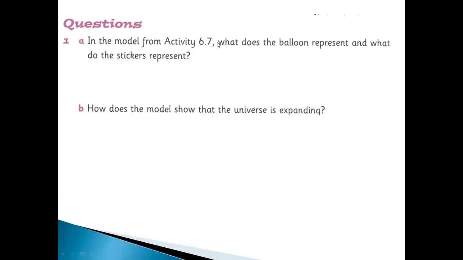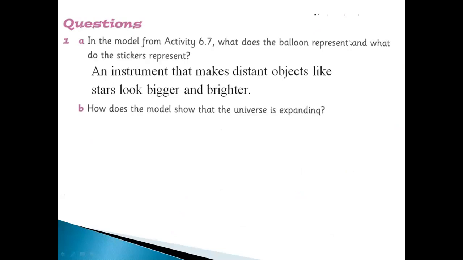Okay, let's solve the questions. In this model from activity 6.7, what does the balloon represent and what do the stickers represent? It's easy. A telescope is an instrument that makes a distant object like a star look bigger and brighter. How does the model show that the universe is expanding?